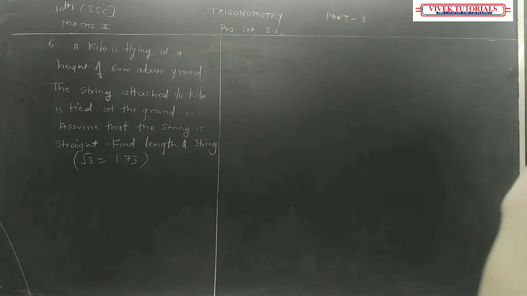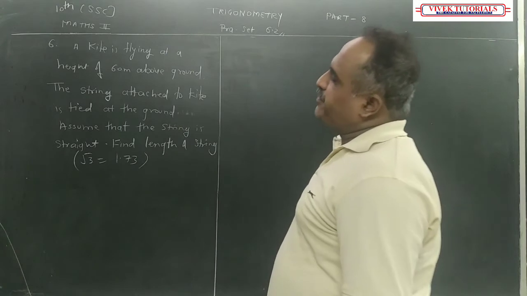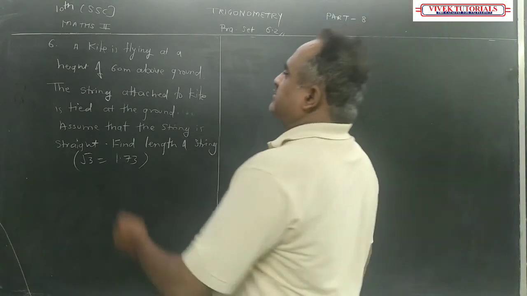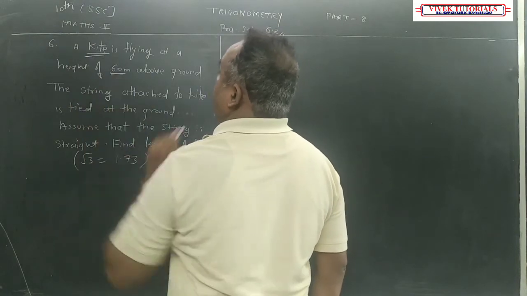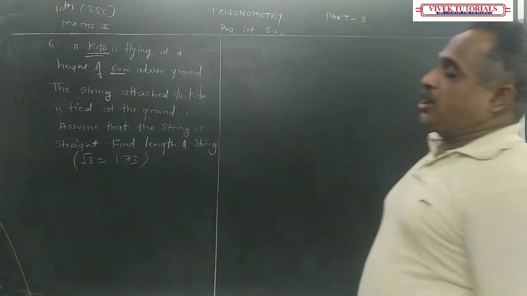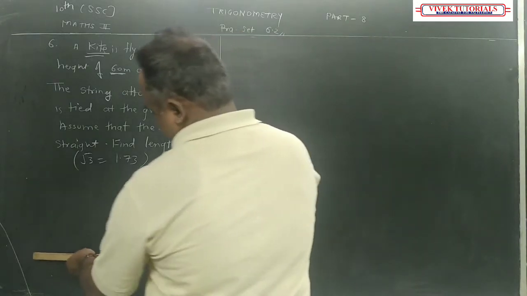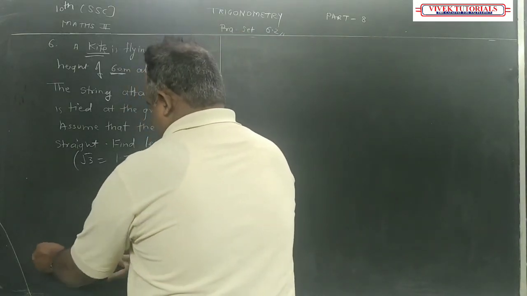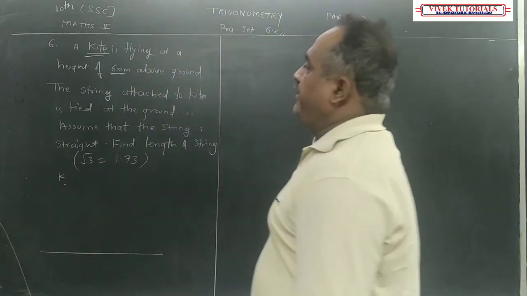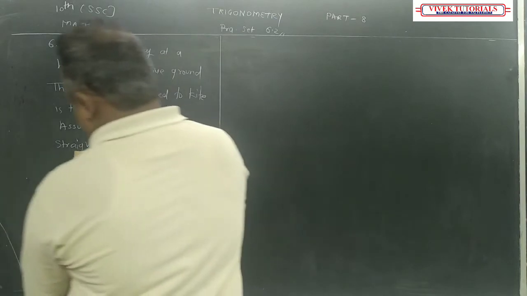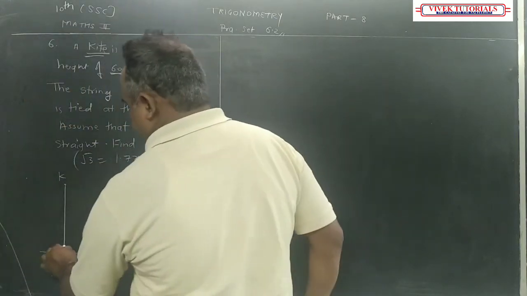Now it's the sixth question of practice set 6.2. Last question है ये. A kite means पतंग is flying at the height of, height का मतलब perpendicular height होता है. Suppose this is the ground, K is the position of kite, तो उसका height जो है, height का मतलब होता है perpendicular height.